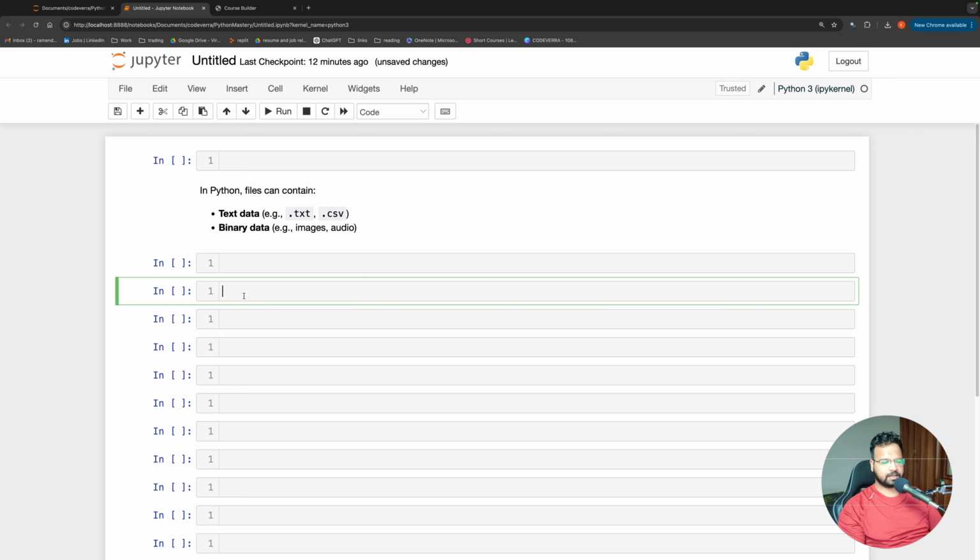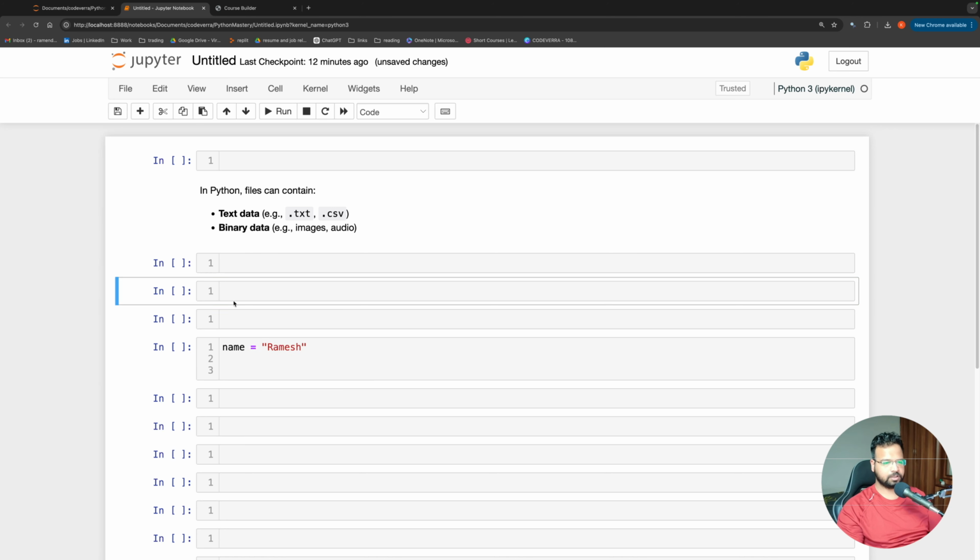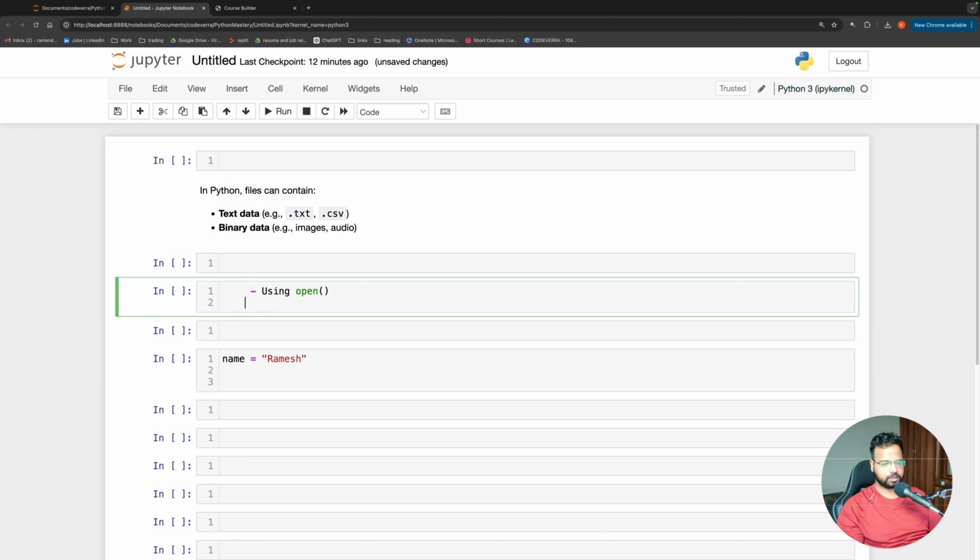The first thing is, let us try to write a file in Python and see what happens. Suppose for example, let me just take a name, Ramesh, and I want to create a text file that will contain the name Ramesh. In Python, there are two ways to read or write files, and we'll look at both the methods. The first method that we are going to see is using the open function, and the second method is using a context manager, which is the with statement.